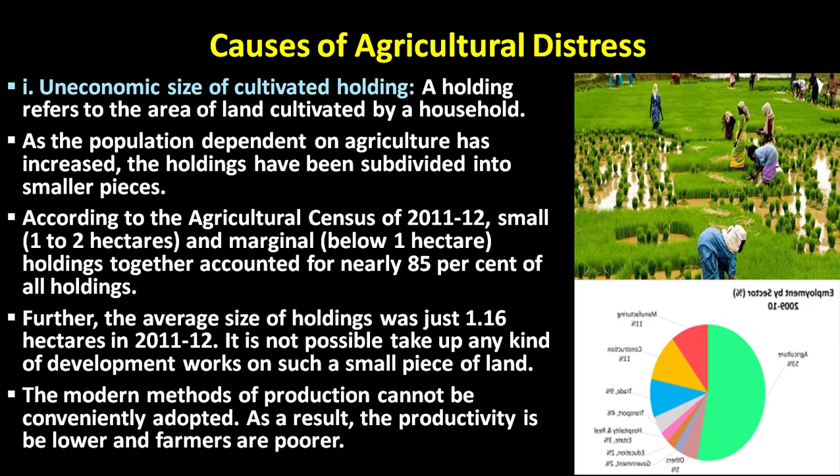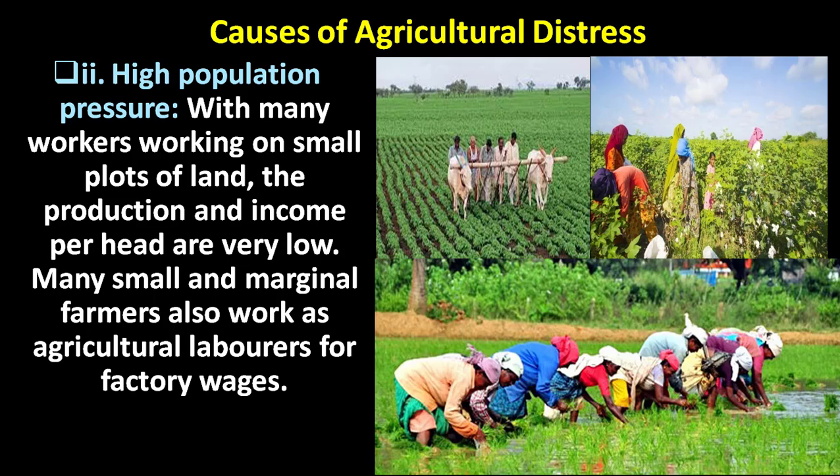The second one, high population pressure. With many workers working on small plots of land, the production and income per head are very low. Many small and marginal farmers also work as agricultural laborers for low wages. So this is also one of the causes of agricultural distress.